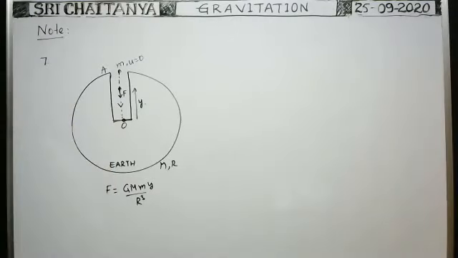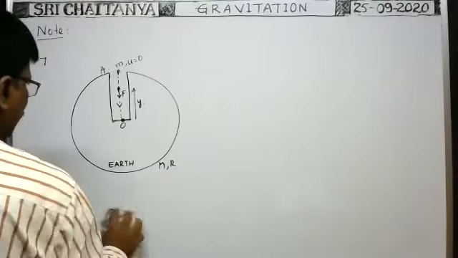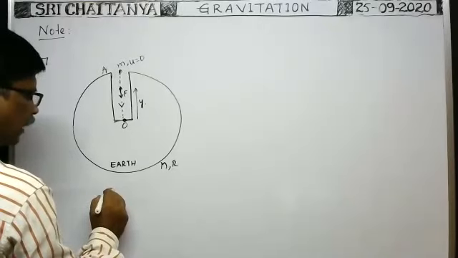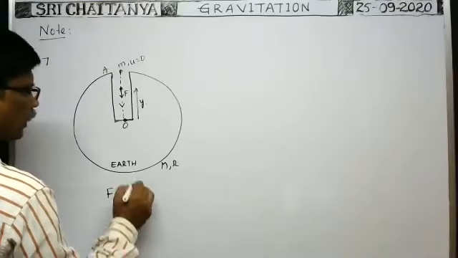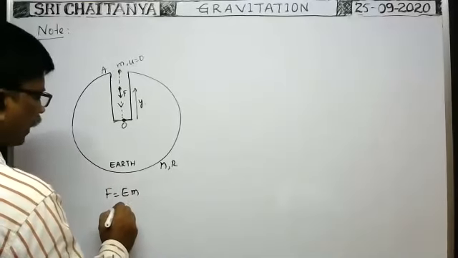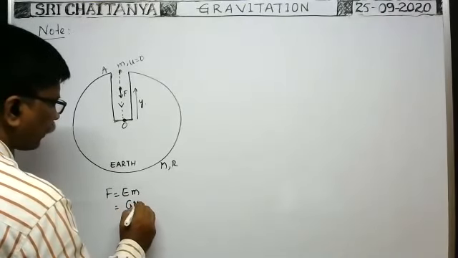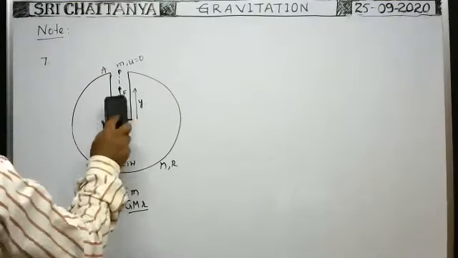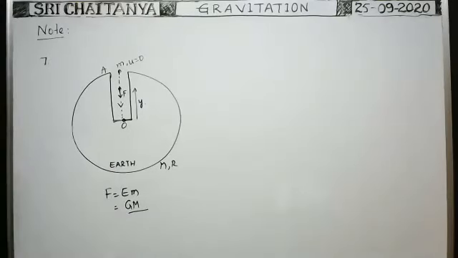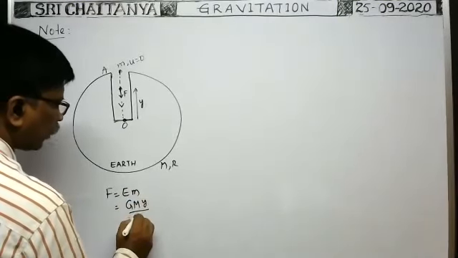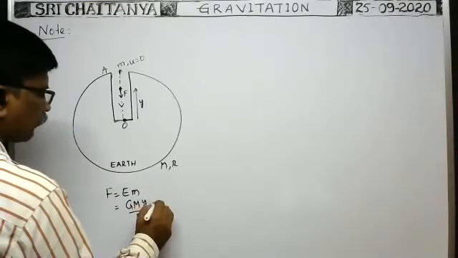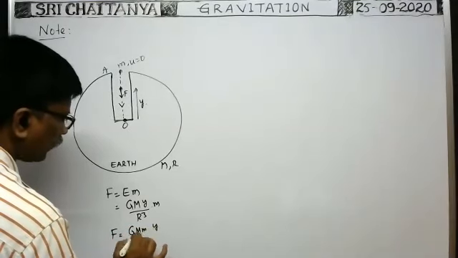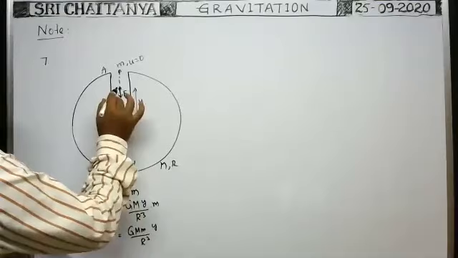First you write the intensity of the gravitational field at that point. If the intensity of the gravitational field is E, then the force acting on the particle is E into the mass m of the particle kept at this point. Therefore E is equal to G into capital M small r by capital R cube, and small r means y, because the distance of the particle from the center is y. So you write y by R cube into small m. Therefore F is equal to G capital M small m into y by R cube. It is the force acting on the particle.